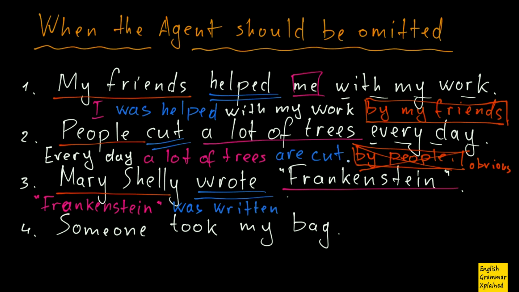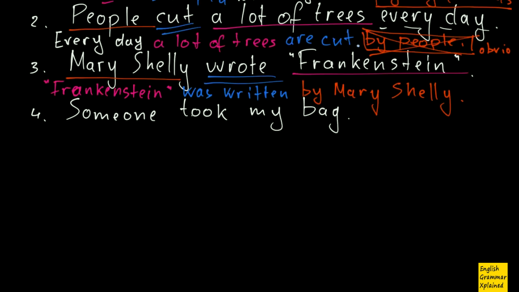And then I put my agent, by Mary Shelley. And here my agent is important, because Mary Shelley was a writer, an author, and it's important to say who exactly wrote this book.